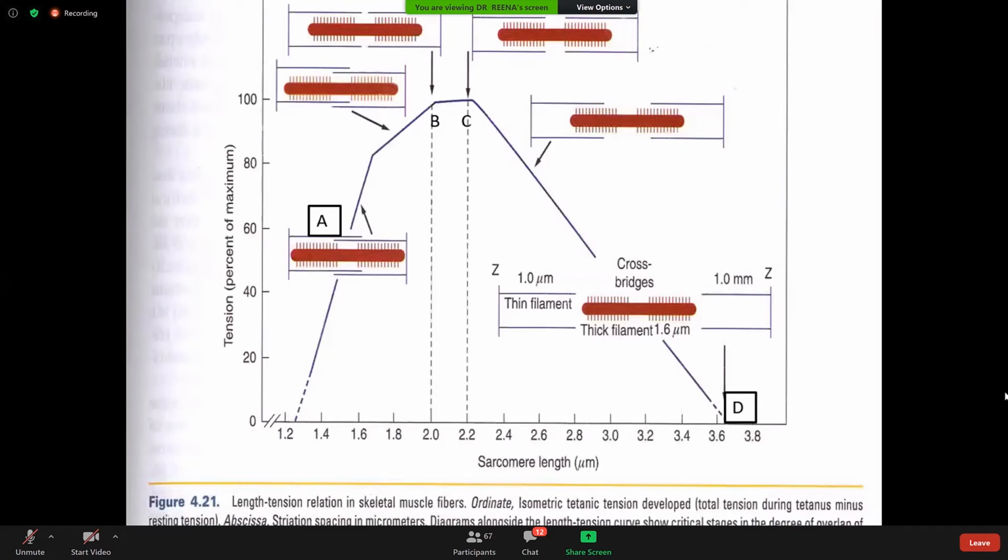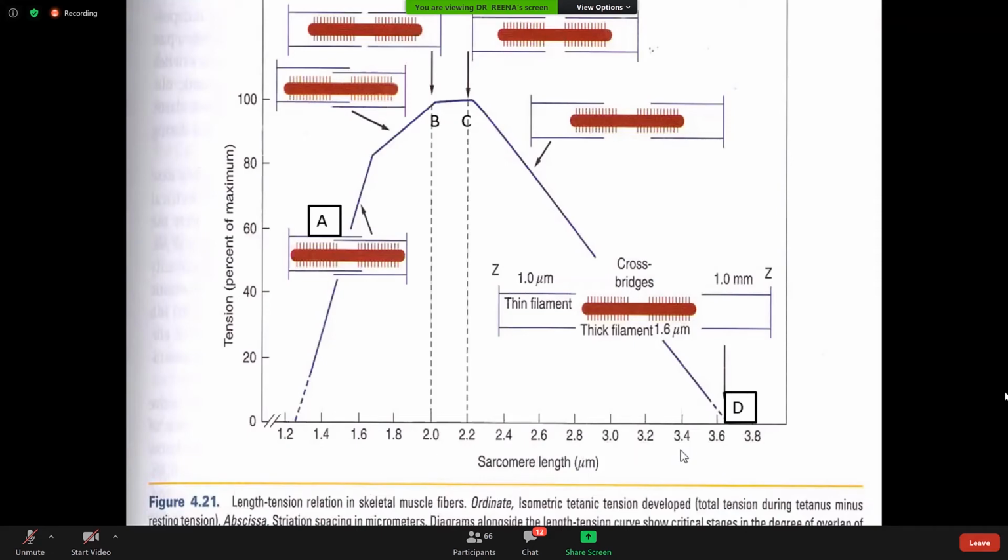Okay, so there is a relationship between the length of the muscle and the tension developed. Tension developed is directly proportional to the number of cross bridge formations. More cross bridges, more tension develops. Here, no cross bridge, no tension develops.